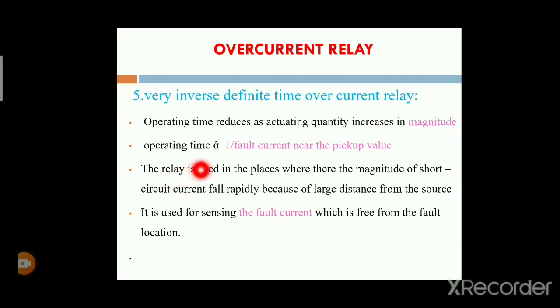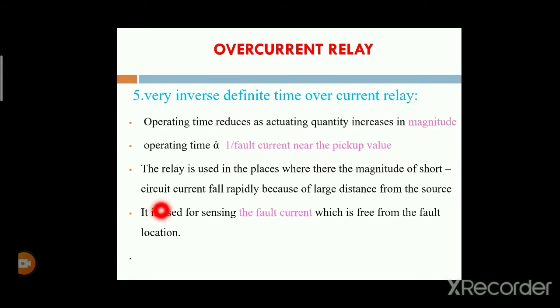This relay is used in places where the magnitude of the short circuit current falls rapidly because of the large distance from the source.